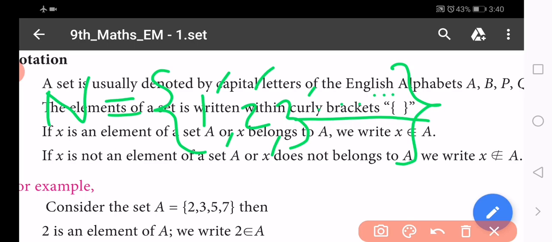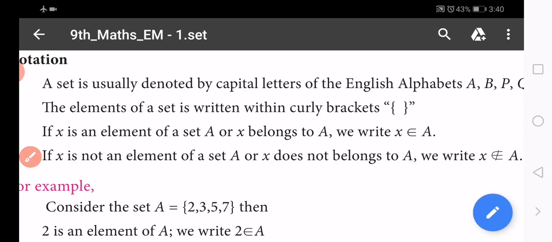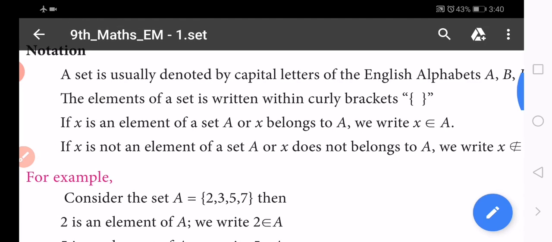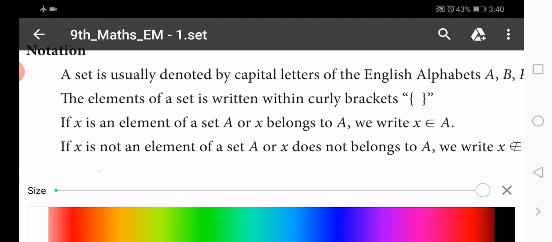So do you know how to represent a set, how to write a set? Each and every collection of objects that we write within the braces is called a set, that's all.